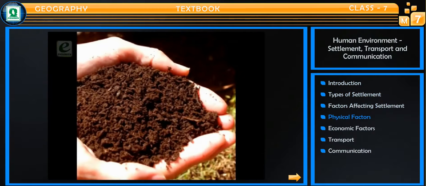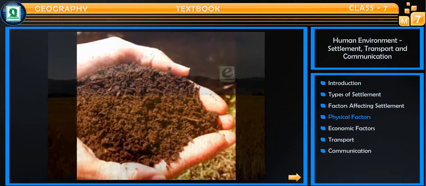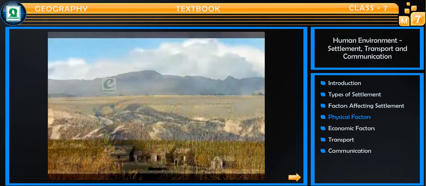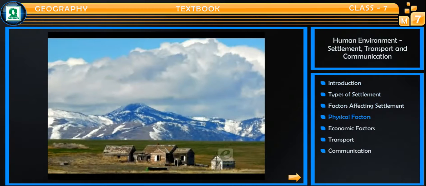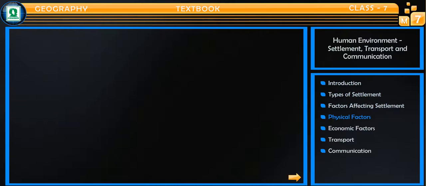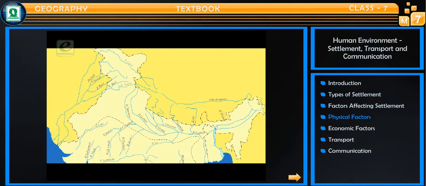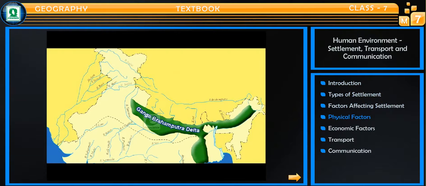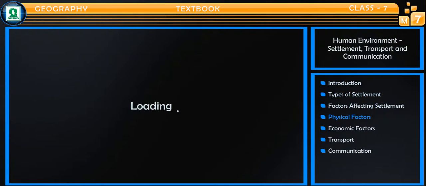The soil of a place also has an impact on settlements. For example, all the fertile plains have high density of population, because fertile plains form the base for agricultural activities. Density of population in the Ganga-Brahmaputra delta is very high due to the fertile soil.